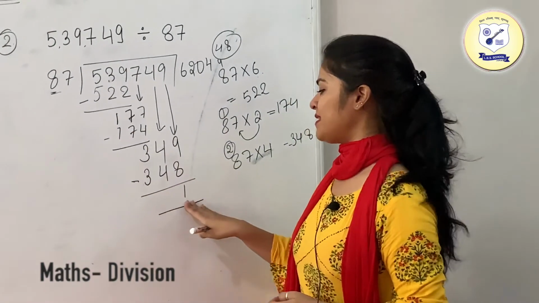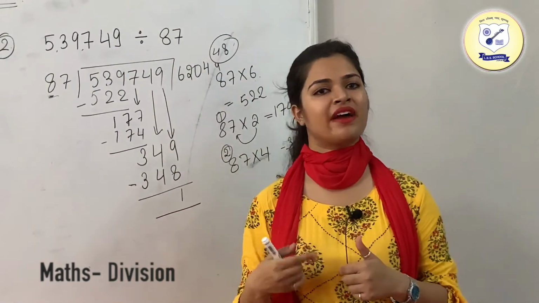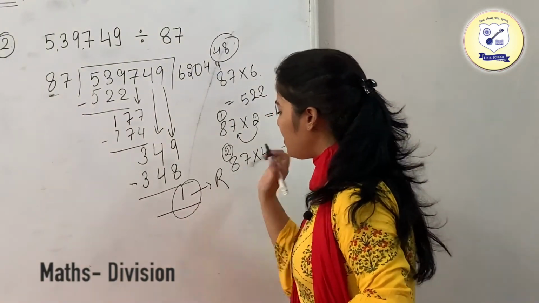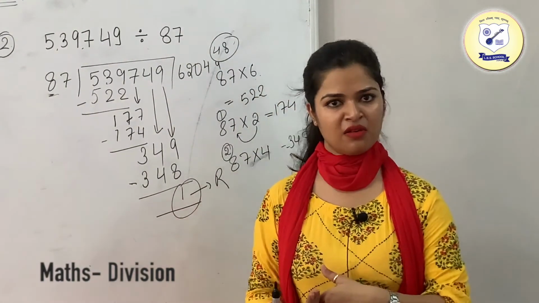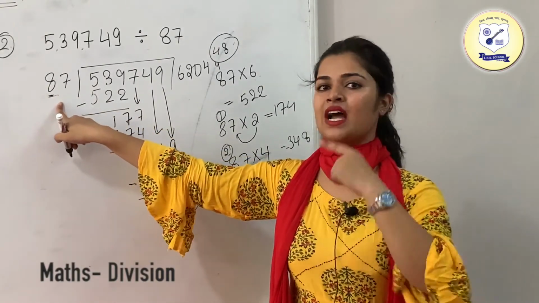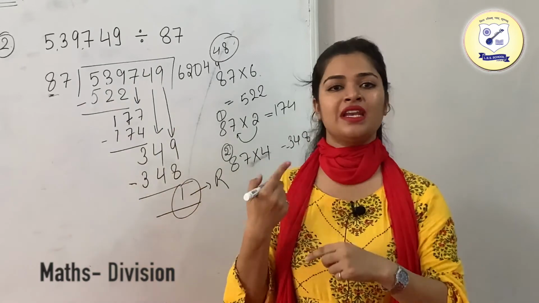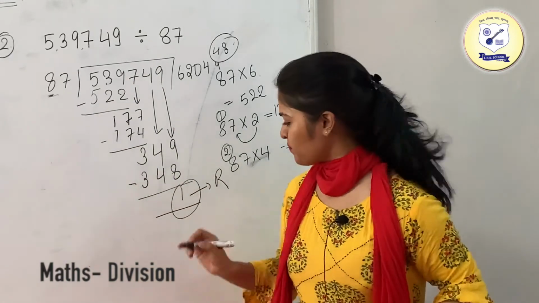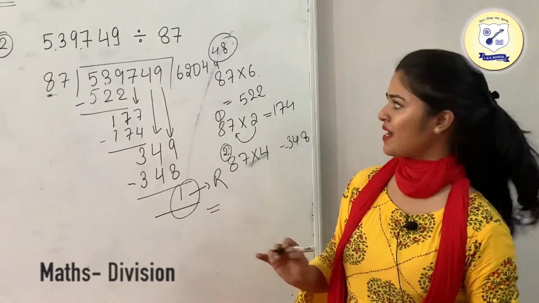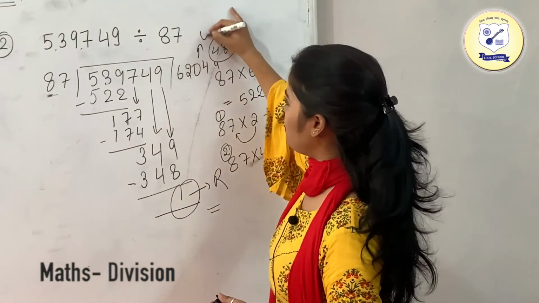Since this number is lesser than 87, we cannot divide it further. So this is going to be your remainder. Either your remainder could be 0 or it could be any number, but that should be lesser than the divisor. If that number is greater than the divisor, we need to divide it further. So this 1 is lesser than this, so this is your remainder. That's it, and this is going to be the quotient.